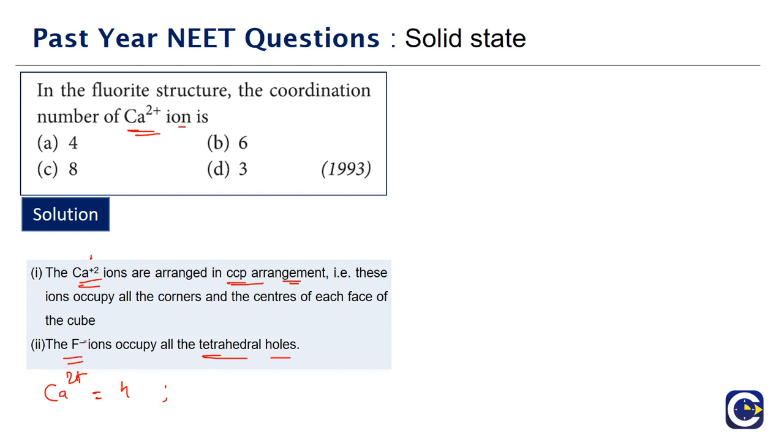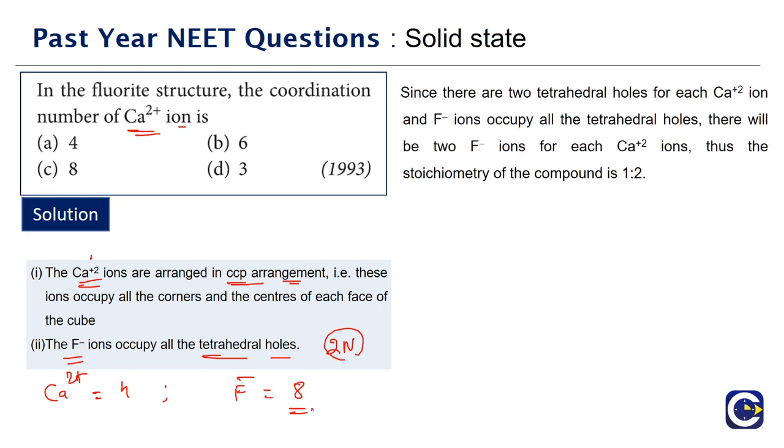Whereas F- occupies all the tetrahedral voids. The number of tetrahedral voids is 2 times the number of atoms in a unit cell, so the fluoride ions will be 8. So the ratio of calcium to fluoride ions is 1:2.